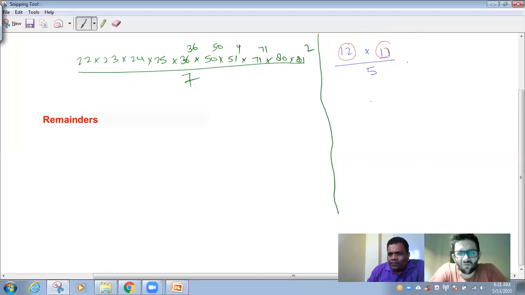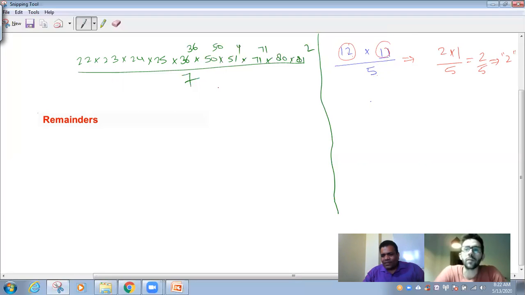So 12 divided by 5, what is remainder? 2. Correct. 11 divided by 5, what is remainder? 1. Then 2 divided by 5. And just now we discussed if the dividend is less than divisor, dividend itself is the remainder. So remainder is 2. Don't you think it's easy? Now the same idea I'm going to apply for this.